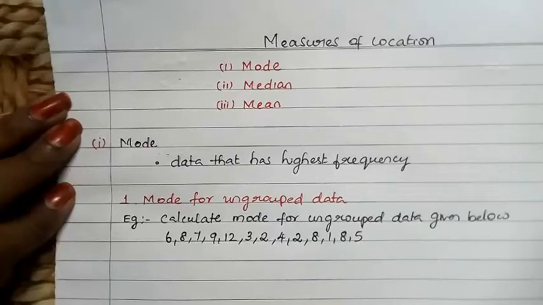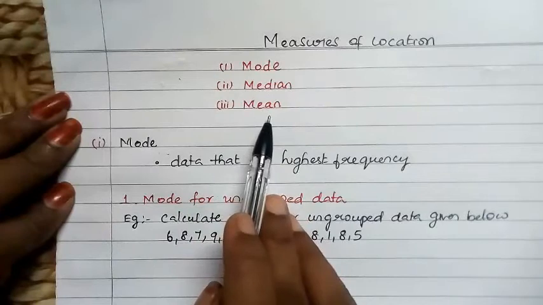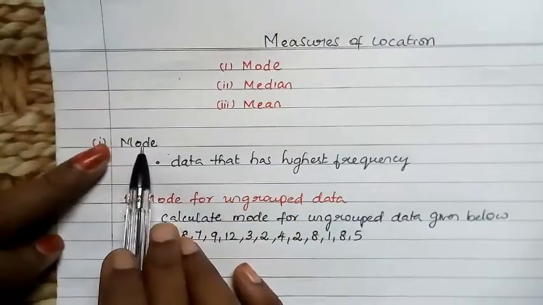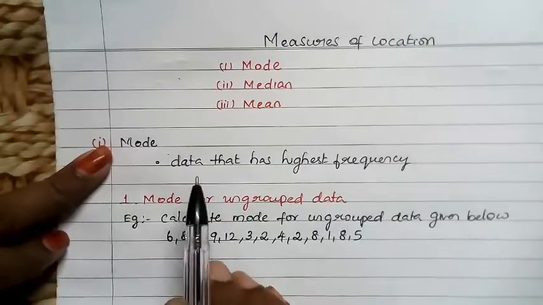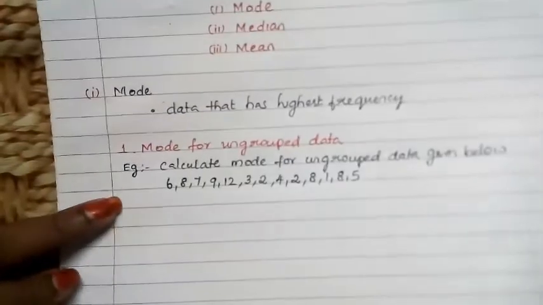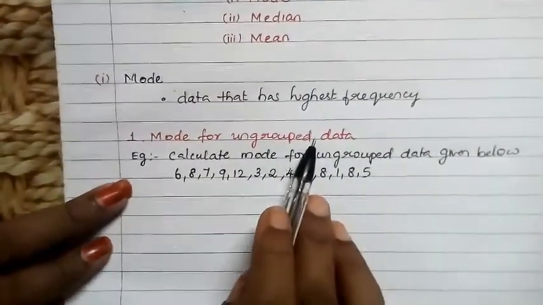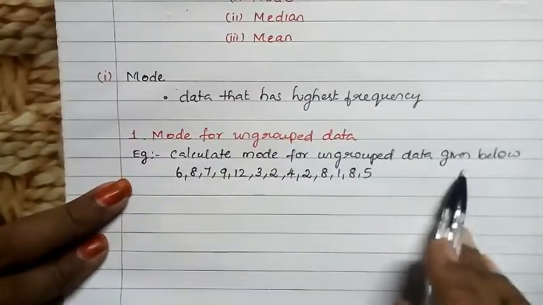Let us discuss three measures of location, which are mode, median and mean, in this video. Mode: the data that has the highest frequency is the mode. It is also called the data that occurs most often. Here, we'll find out the mode for ungrouped data. The question is, calculate the mode for the ungrouped data given below.